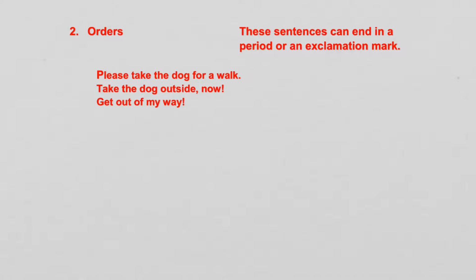Probably the easiest example I can share with you is the stop sign. A lot of people have seen a stop sign. Stop signs don't have quotation marks around them. And when you read the stop sign, it says stop. That's giving you an order. And if you were to write that on a piece of paper, you could just say stop and put a period at the end. Or if you really wanted someone to stop, then you could say stop with an exclamation mark.